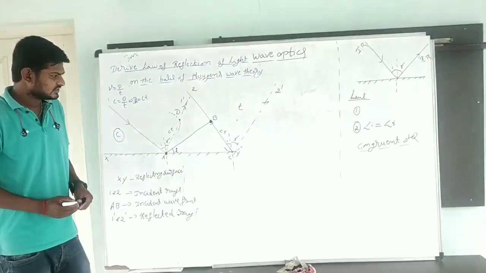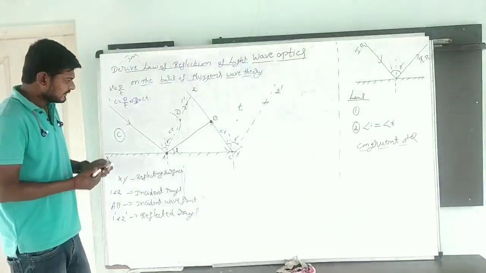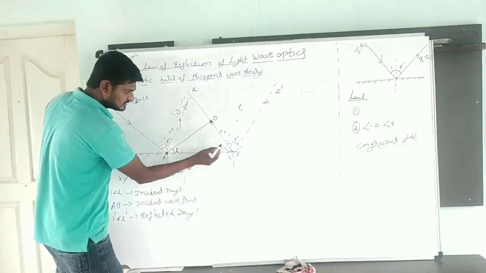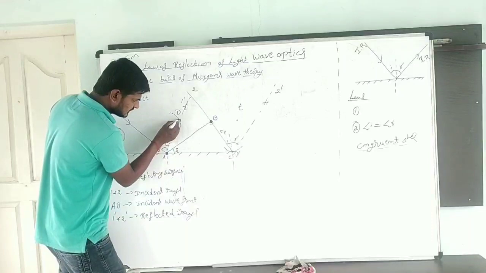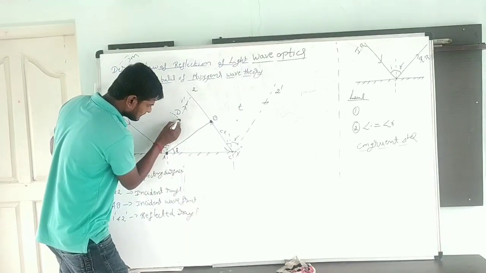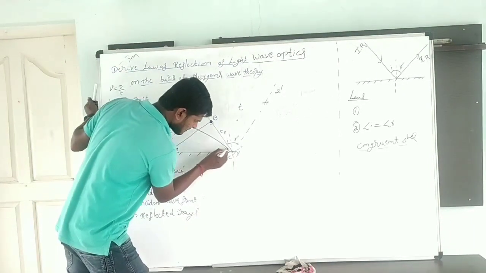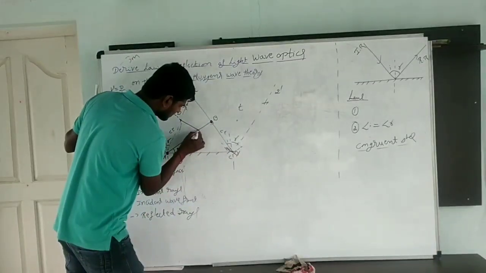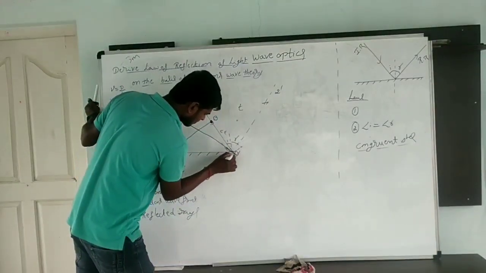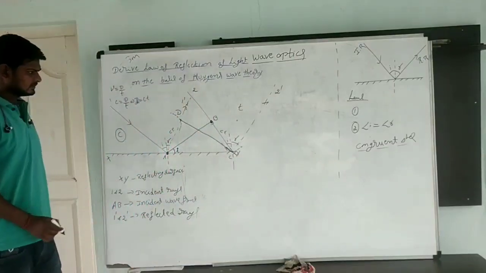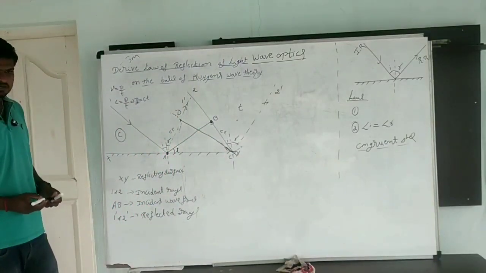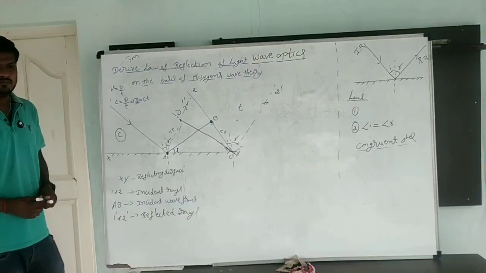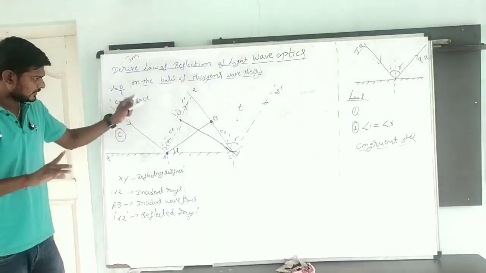This is the first secondary wavelet, this is the other secondary wavelet. This surface touching the secondary wavelets gives the new wave. Clear? Over.